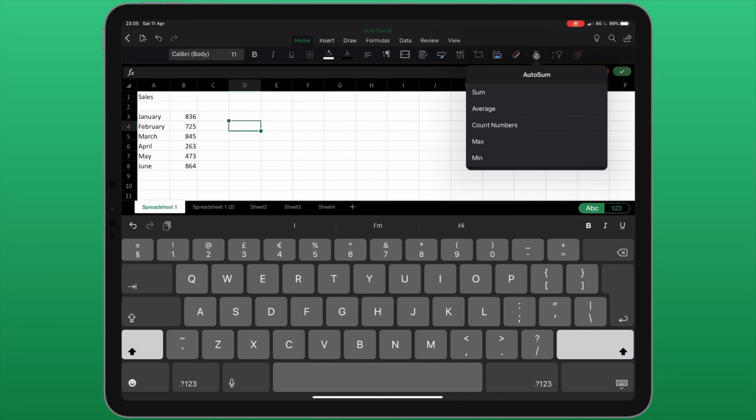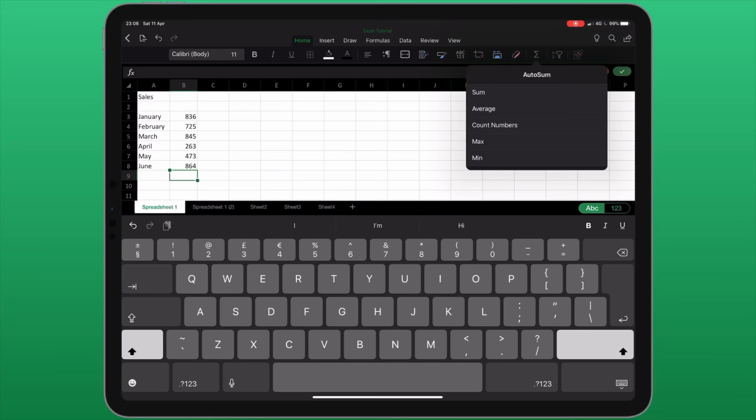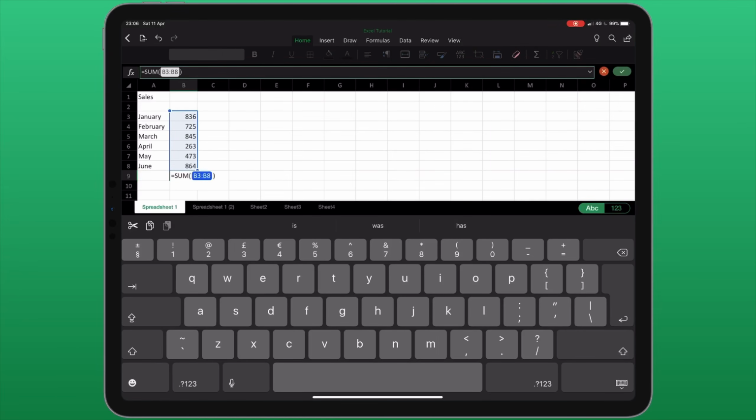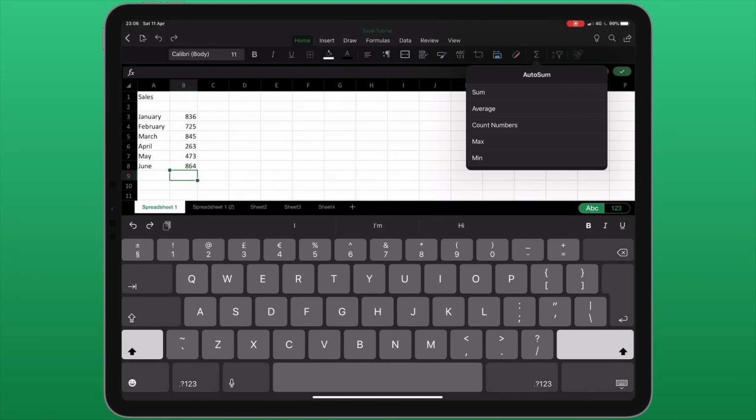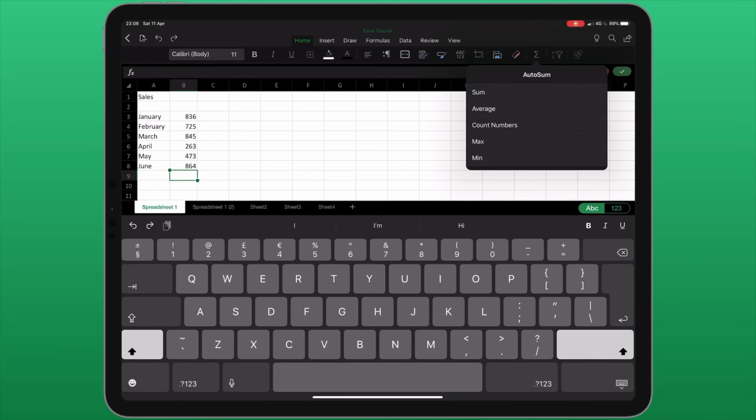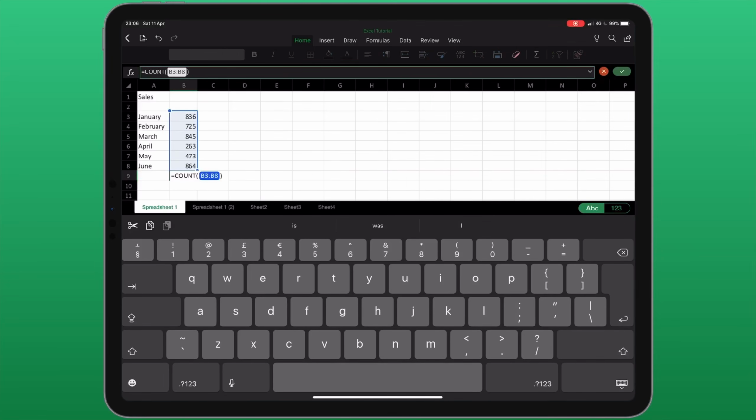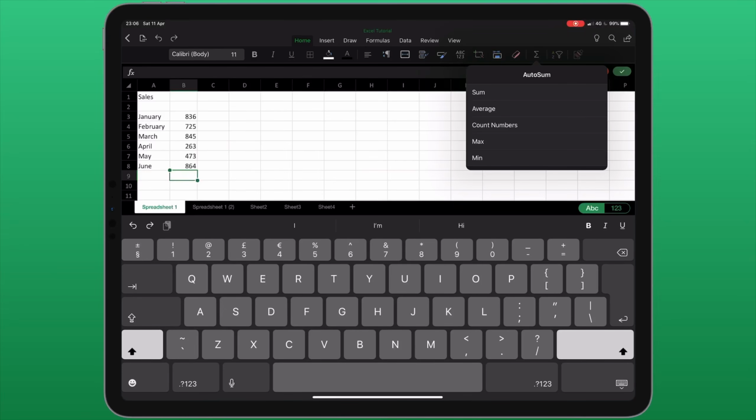Next to that, we have the AutoSum menu. I'm going to select the cell underneath all the numbers. And from here, I've got a few different options. The first of which is the sum, which will give me a total of all the numbers above it. Or I can choose an average, or the number of different entries that I have, or I can display the maximum or minimum amount.